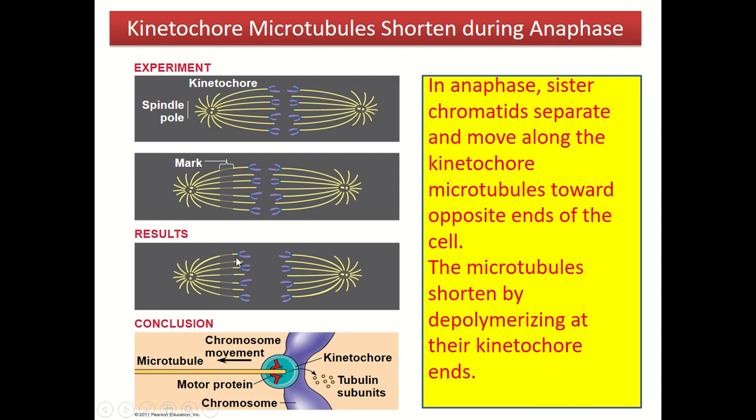They become shortened due to the depolymerizing at the kinetochore end. As you can see here, this is the chromatids, the chromosome. When they move toward the pole, what will happen? They will depolymerize the microtubule into tubulin subunits.